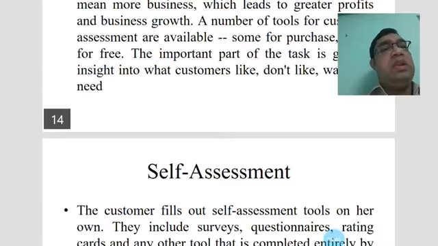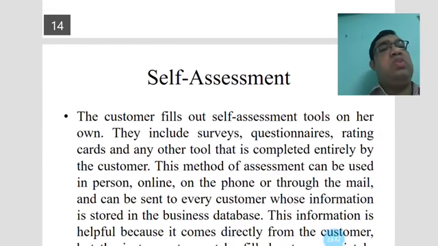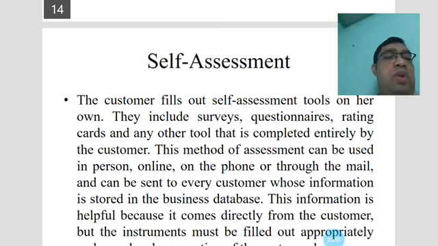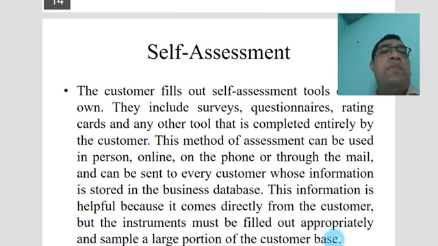Some of it will be captured through self-assessment, where the customer fills out the self-assessment tool on her own. Which type of product is good and which is bad, and which will satisfy your needs, is required for these self-assessments.